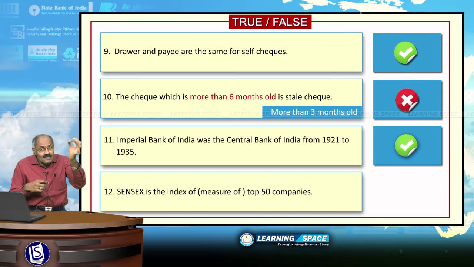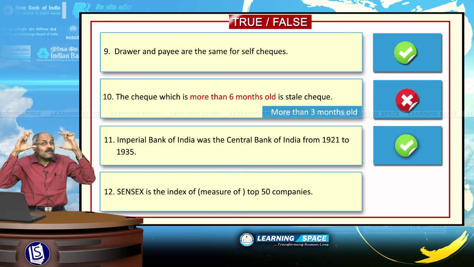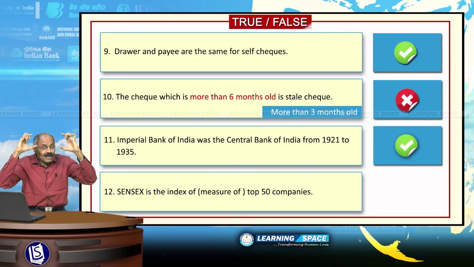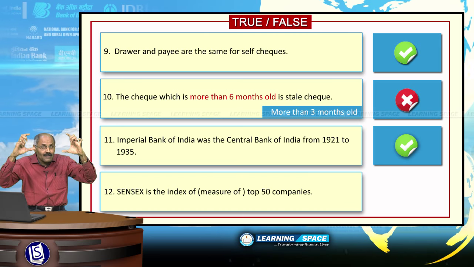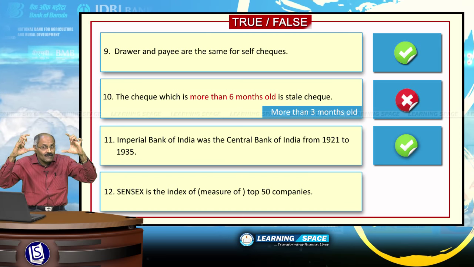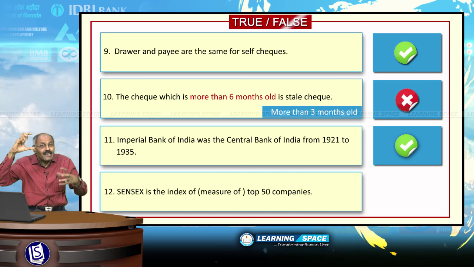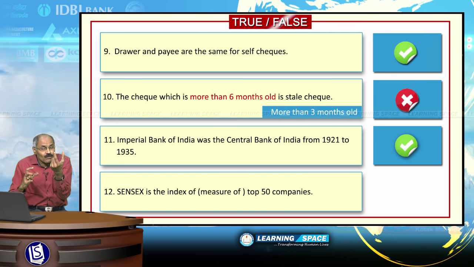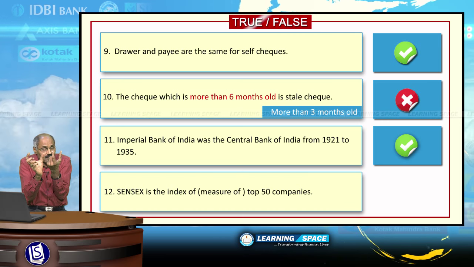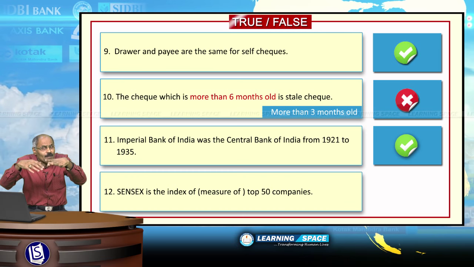Sensex is a sensitive index of Bombay Stock Exchange, and it is the measure of top 30 companies by market capitalization. Market capitalization, you can say the highest value in the market in total terms. That means the value of each share multiplied by the number of shares.